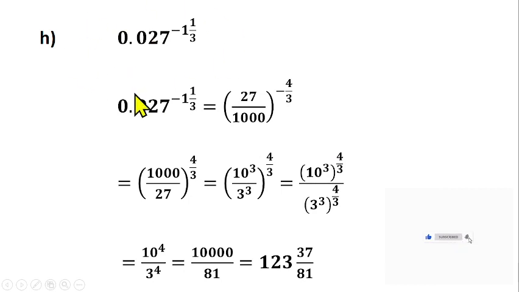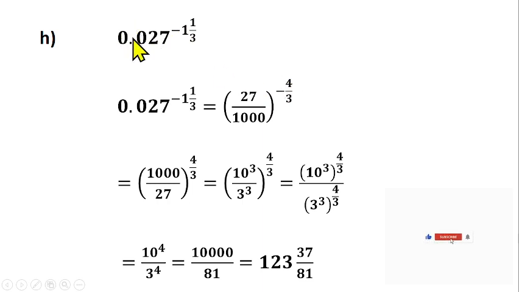Let's look at this question number H. You're having 0.027 raised to power minus 1 and 1 over 3. And how can we interpret this? Of course, this question is on indices because this is a base and this is a power. So we can change this power to an improper fraction. And how do we do that? 3 times 1 gives us 3, plus 1, that gives us 4 over 3. So you have minus 4 over 3.